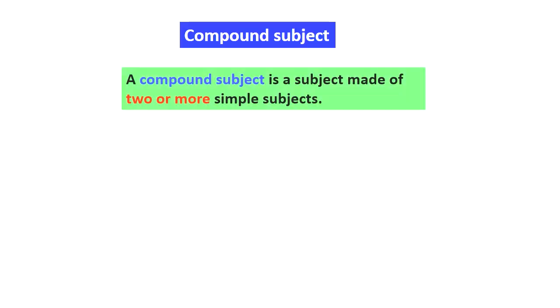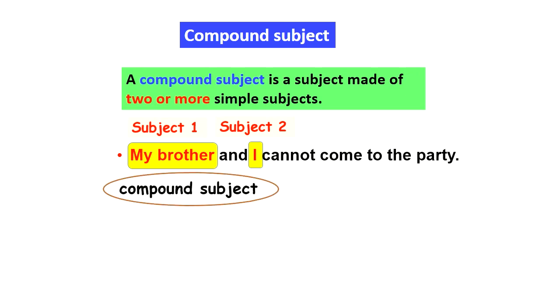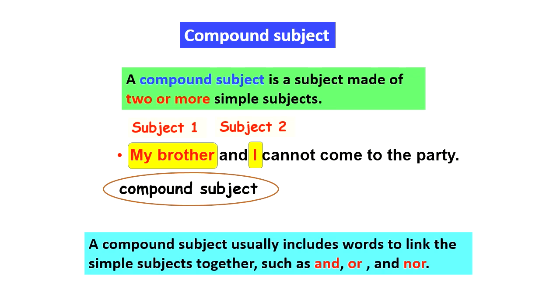Compound subject. A compound subject is a subject made of two or more simple subjects. For example, my brother and I cannot come to the party. Here, my brother is the first subject and I is the second subject, which jointly makes a compound subject. Here we used two subjects and linked them with and. A compound subject usually includes words to link the simple subjects together, such as and, or, and nor.